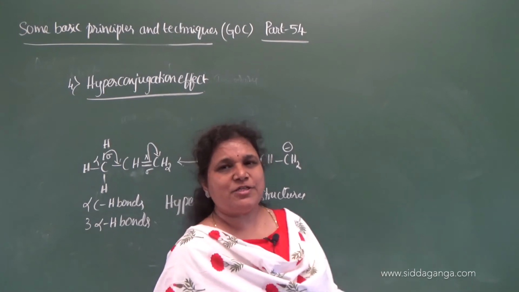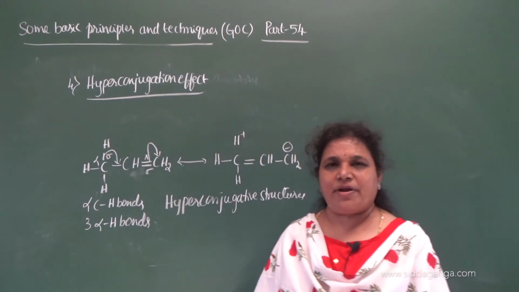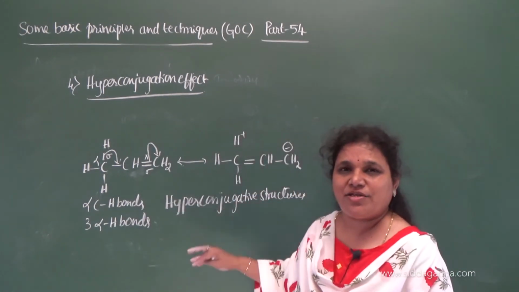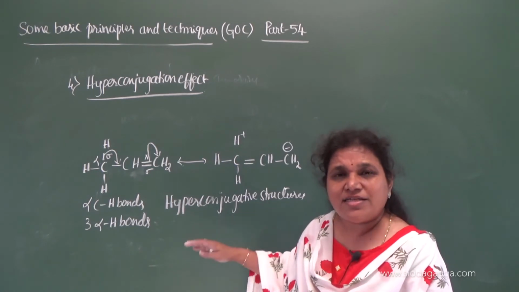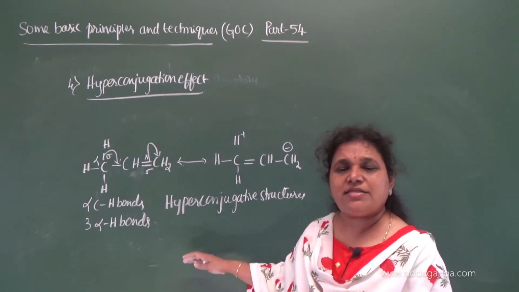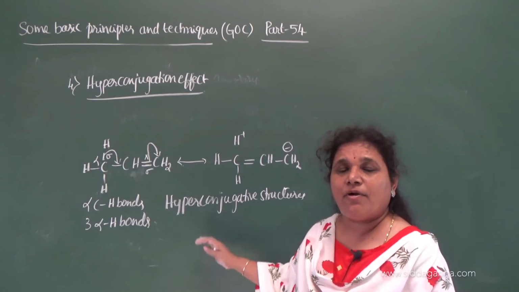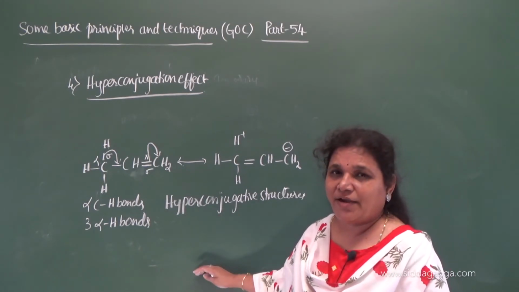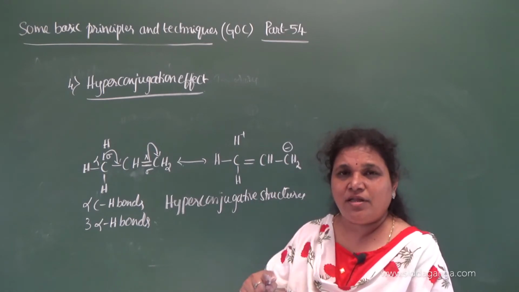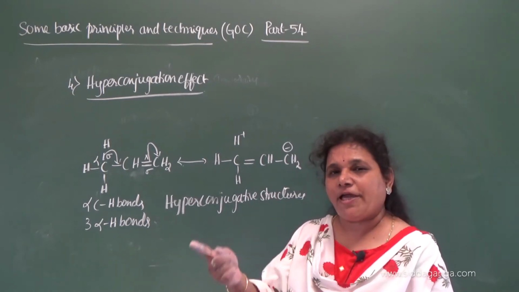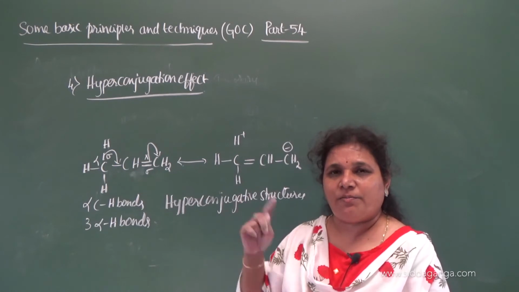Now, what is the difference between resonance structures and hyperconjugative structures? In resonance structures, there is an interaction between a pi bond and a pi bond, or a pi bond and a lone pair of electrons. There is a conjugation between pi bond and pi bond, and a lone pair of electrons.